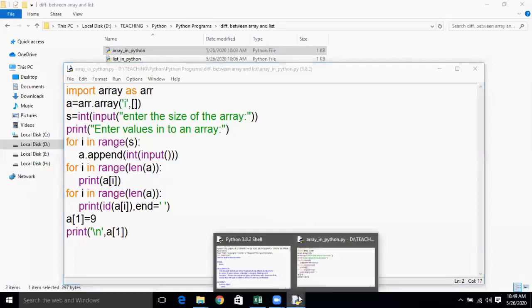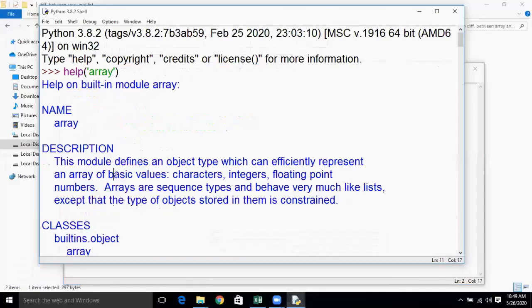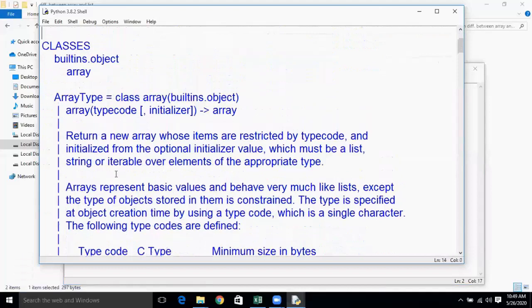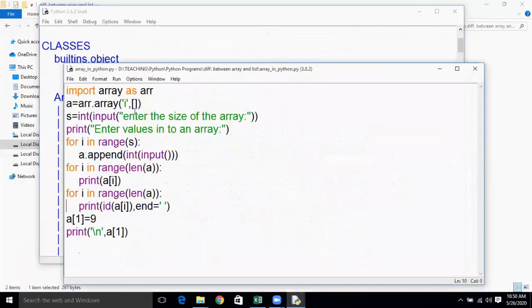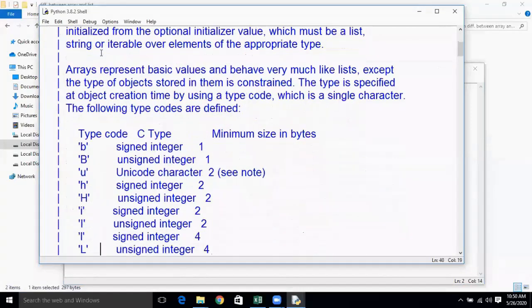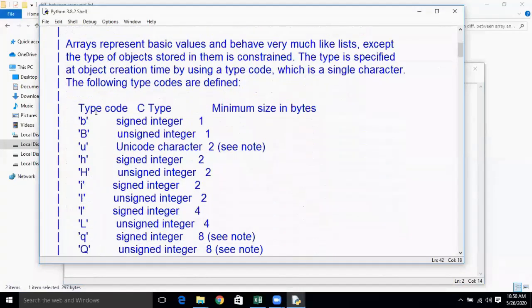So let us go to this description of the array. See here, the array is a method. The first parameter is a type, and the second parameter is the initializer, which takes some set of values or it won't take any values. In this example I have not taken any values, but this array will take only integers. I here represents an integer, which is already recognized by the Python compiler.